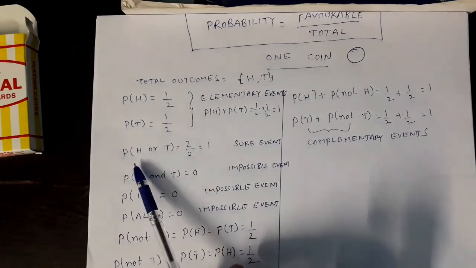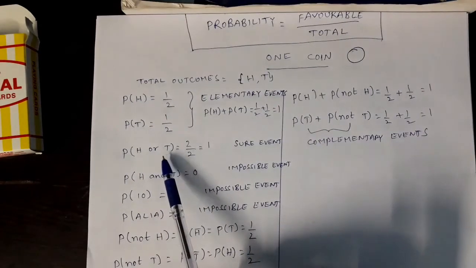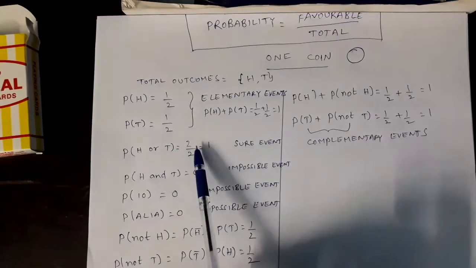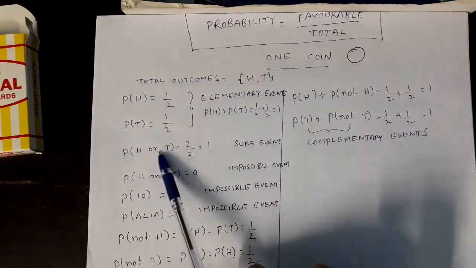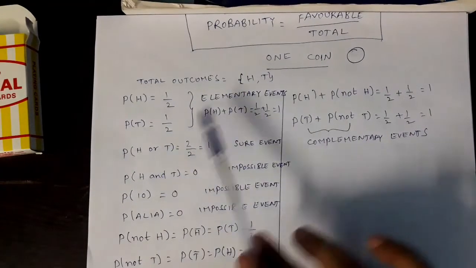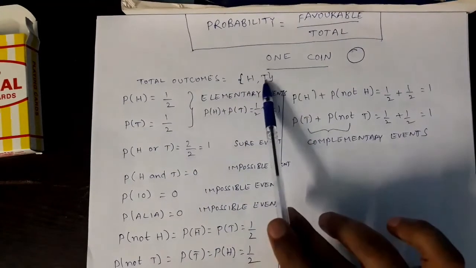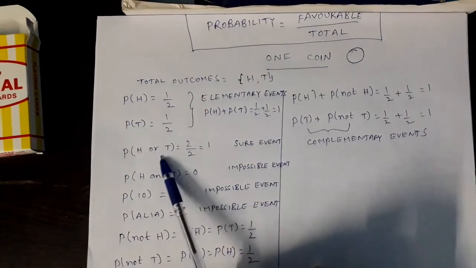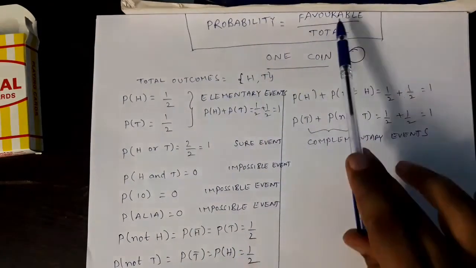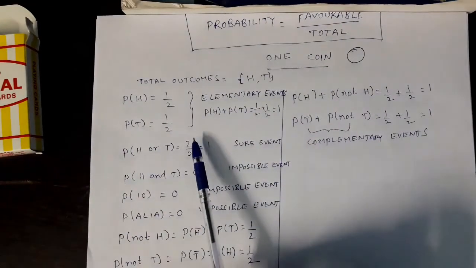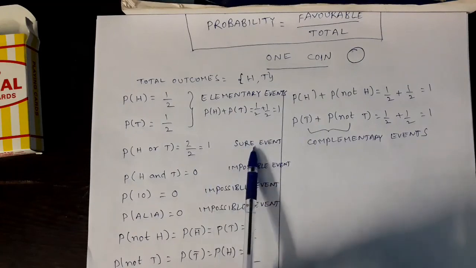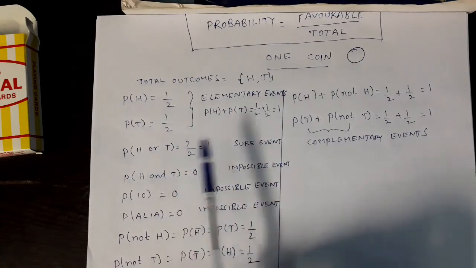You tell me, what is the probability of getting head or tail? Yes, head or tail. The denominator is 2, of course. Coming to the numerator, how many of these two are satisfying this condition? This one, is it satisfying head or tail? Yes. However, this one is also satisfying this condition. So both are satisfying. Favorable by total. Favorable cases is 2. 2 by 2 is 1. Probability is 1 means this is called a sure event. So getting head or tail is a sure event.